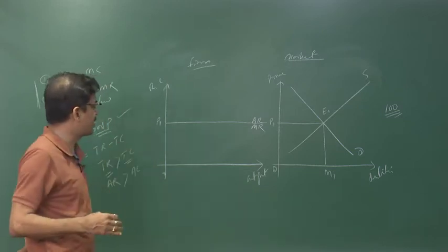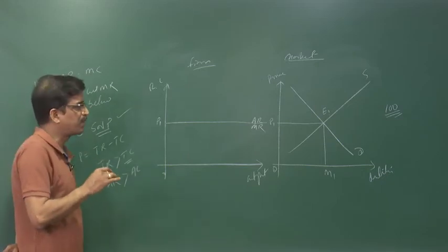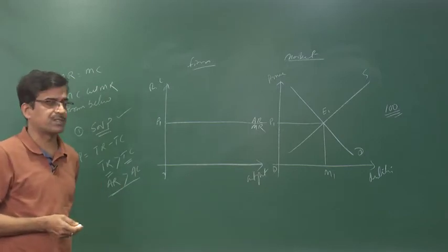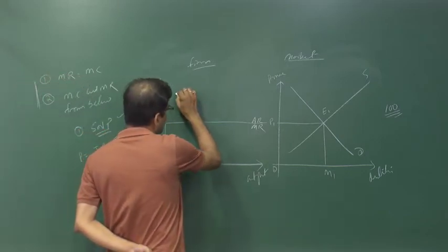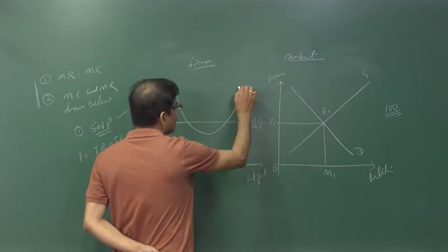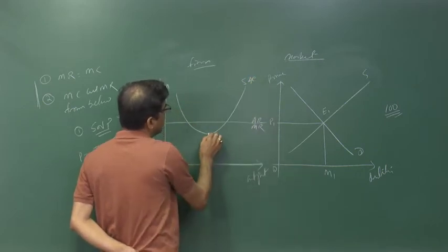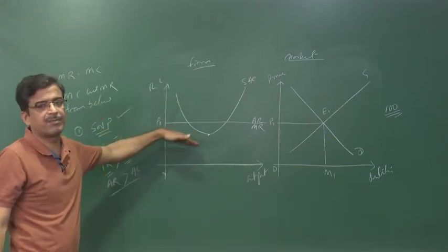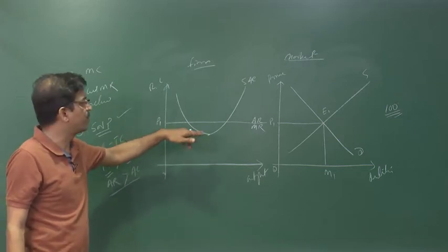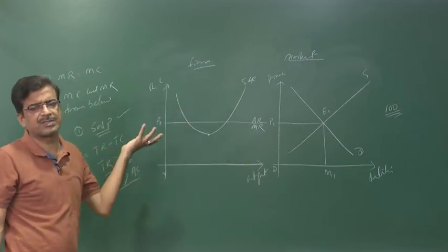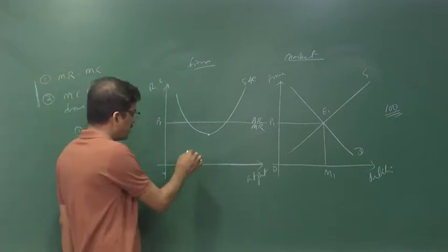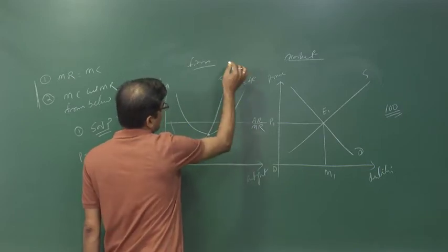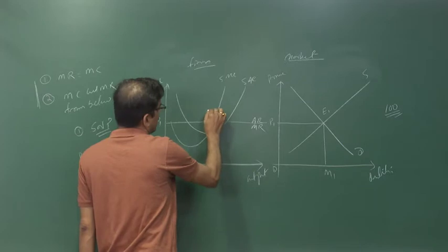Now, we are targeting the supernormal profit. The supernormal profit in the sense average revenue must be more than the minimum point of your average cost curve. That means, we have to draw the curve in such a way, certain average cost, its minimum point to be here, means average revenue lies above the minimum point of your average cost curve, or simply called the short-run cost. Now, we have to draw the corresponding marginal cost, this is the short-run marginal cost and the point of equilibrium is to be here, E1.